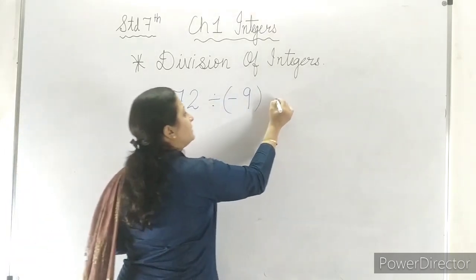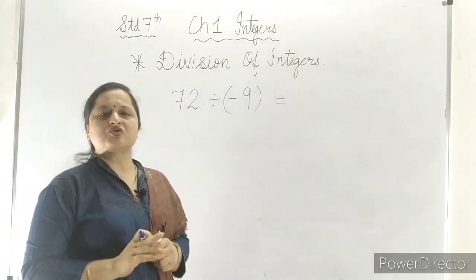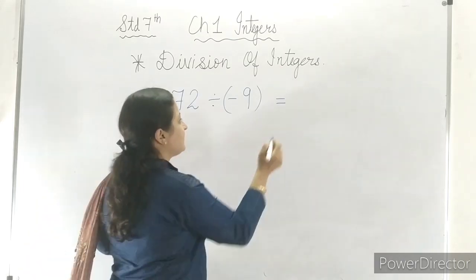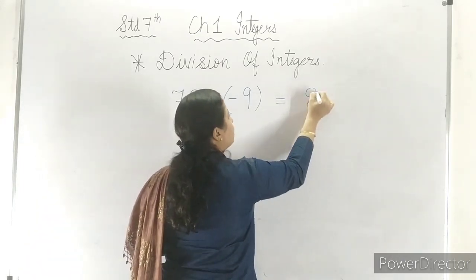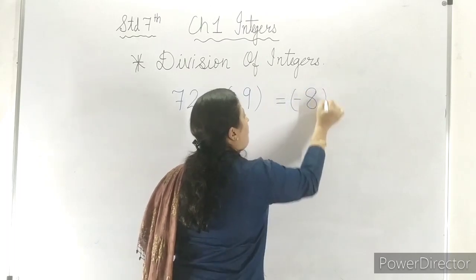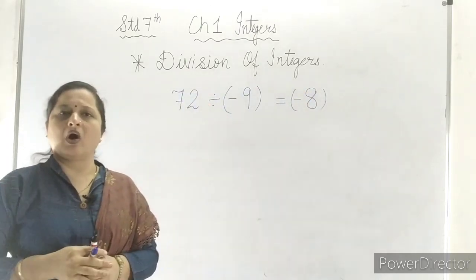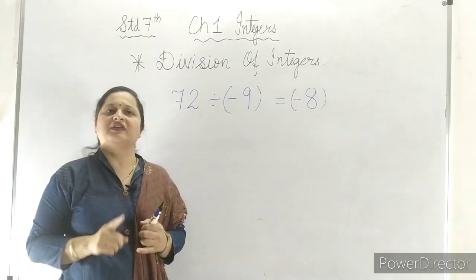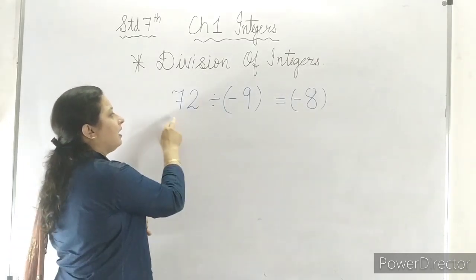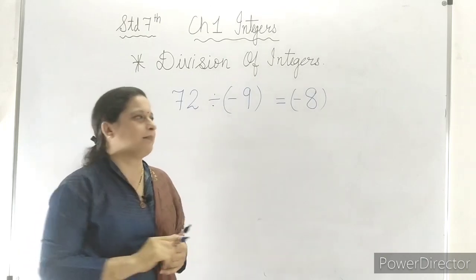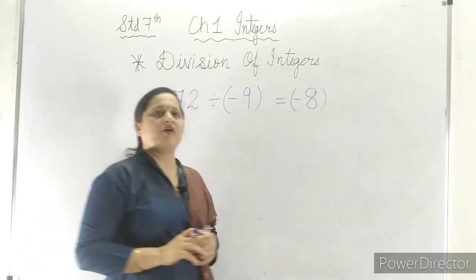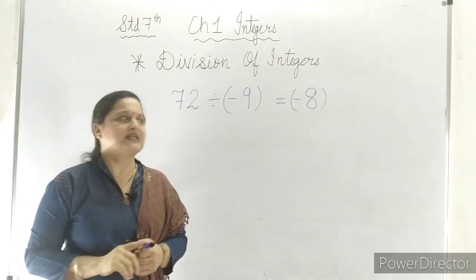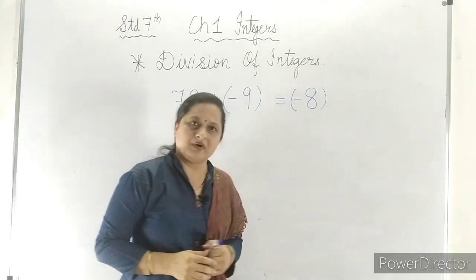Now what will be the answer? 72 divided by minus 9 comes to minus 8. Why minus 8? Because when one integer is a negative number and the other integer is a positive number, the sign of the answer will be negative.